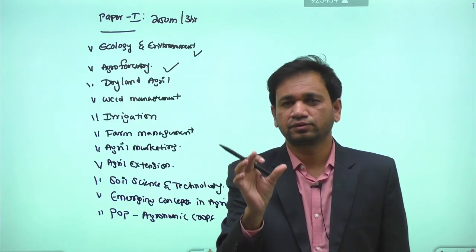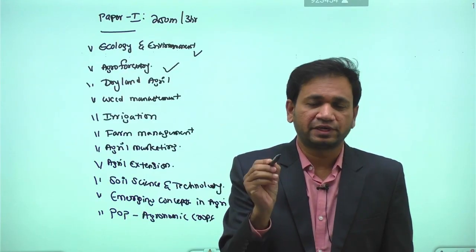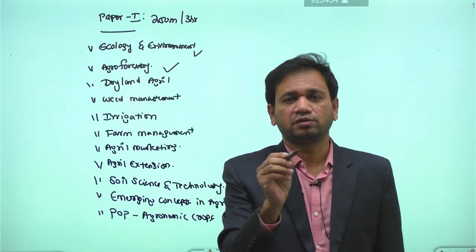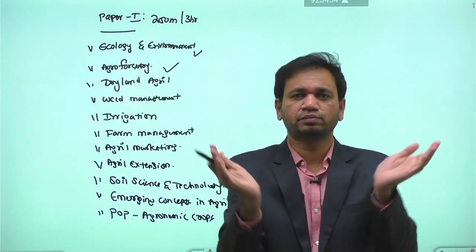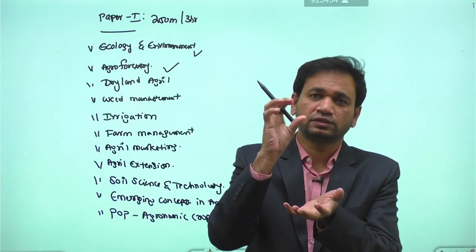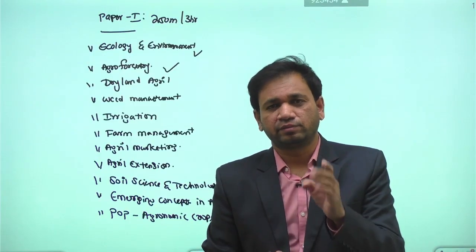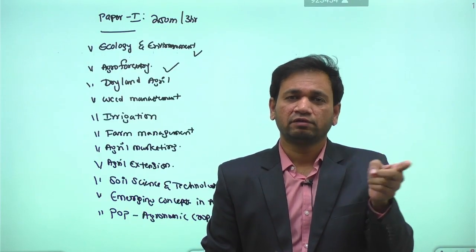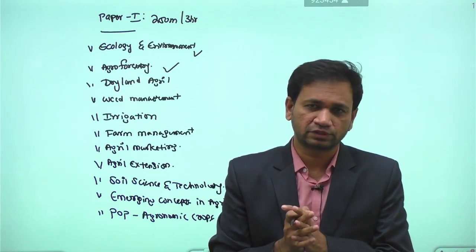In social forestry, there is a plantation of tree species. Plantation of tree species in community land is what we call social forestry. Within social forestry, agroforestry is one of the components. You have to remember it. In agroforestry, the farmer cultivates the crop at the same time along with the tree species, which is called agroforestry, right?